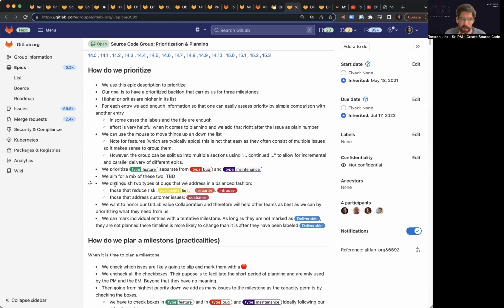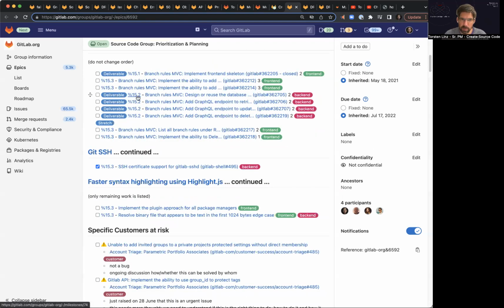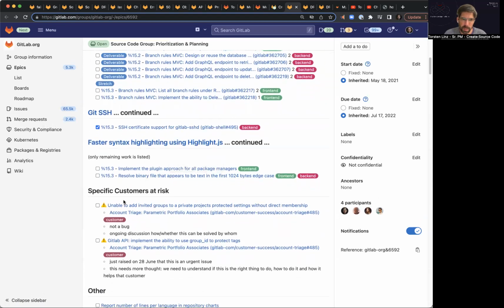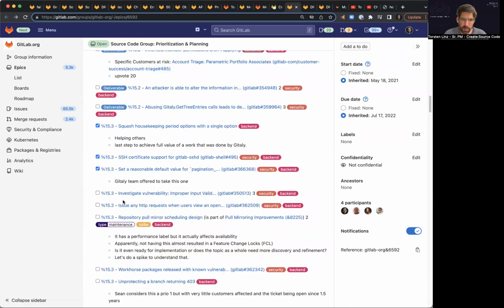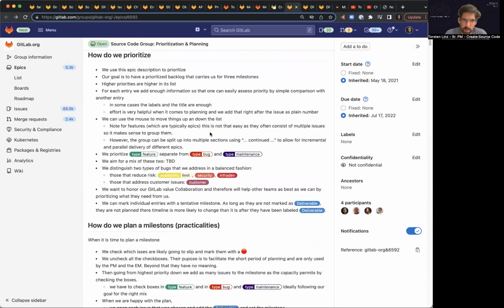And then finally, this goes a bit beyond prioritization. We can put tentatively a milestone. So of course, if something is a deliverable, that milestone is set and it's likely to happen in that milestone. Of course, this is not a commitment, as we know. But then we have those things that are farther in the future, and we could even say, okay, this is going to happen in 15.4, and this is more tentative, and we should aim to get that right better in the future. So this is about prioritization.